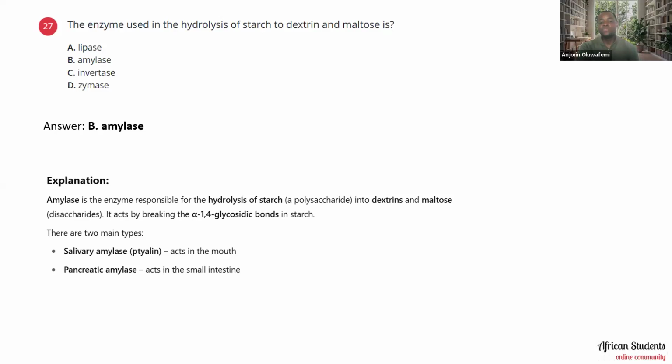So there are two main types. We have the salivary amylase that we call ptyalin. This one is in our mouth, and it acts on starch or starchy food in our mouth. Then we have the pancreatic amylase, which acts in the small intestine. The same function too.